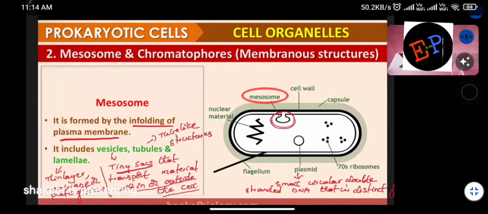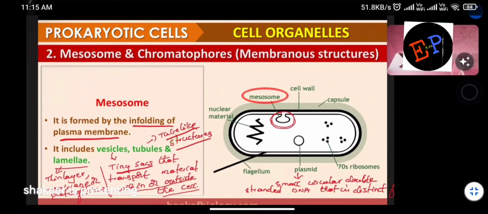So what is the function of mesosome? The function of mesosome is transportation also. Next, they contain tubules. Tubules means tube-like structures. For doing what? These tubules are responsible when a cell divides. When a cell divides into another cell, cytoplasm should be transferred over. For transfer of this cytoplasm, these tubules are responsible. Are you able to understand?